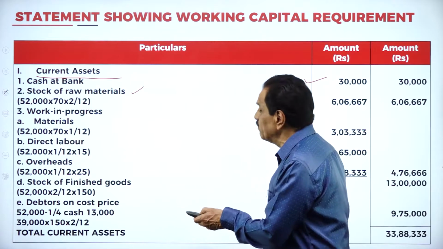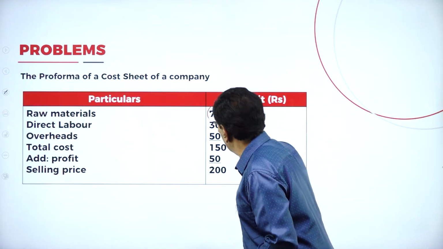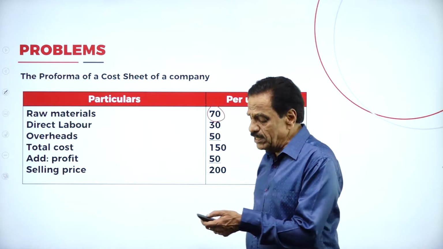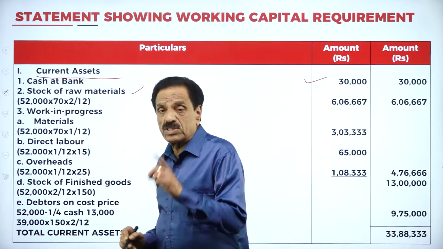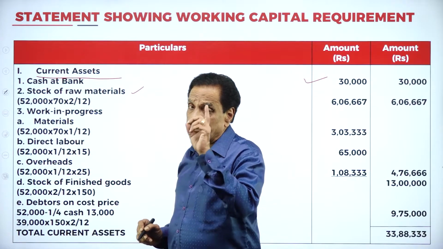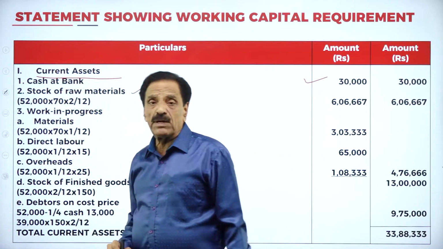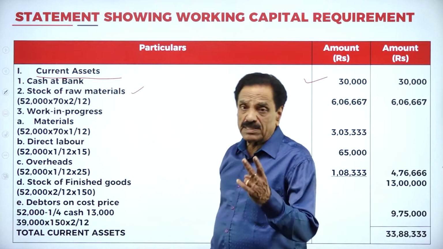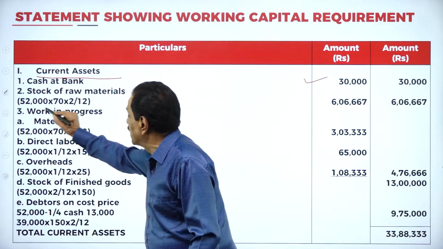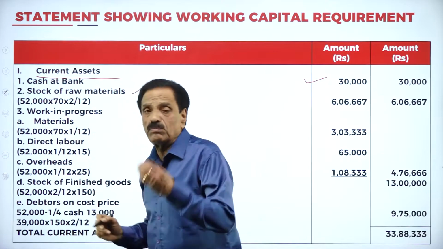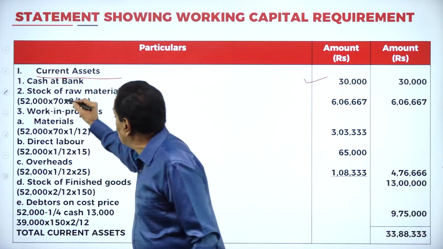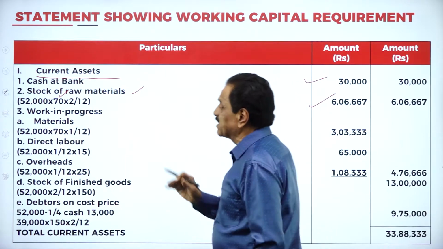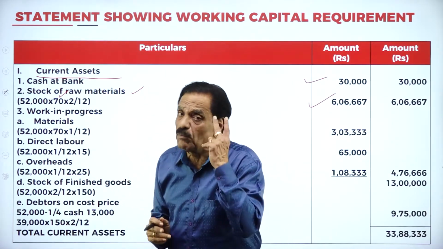What's your cost of raw material? 70 rupees per unit. How many months do you have to keep? 2 months. Your 52,000 is the output per annum. For 12 months it is 52,000 units; for 2 months, how much? Per unit you are going to pay 70 rupees. It works out to 6,06,667 for 2 months.